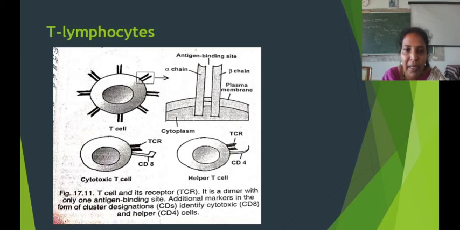Apart from the antigen binding site, they have markers on their membrane called cluster of differentiation or cluster of designation, CDs, and they are given different numbers like CD4 and CD8. CD4 is present on the T helper cells, and CD8 is present on the cytotoxic T cell. These are the surface markers.